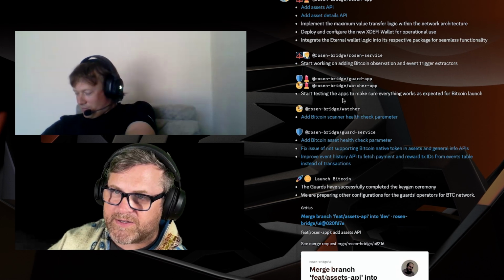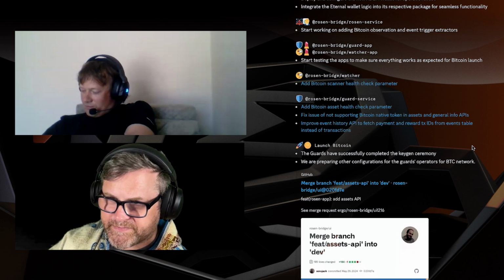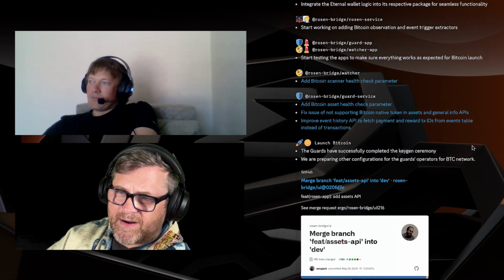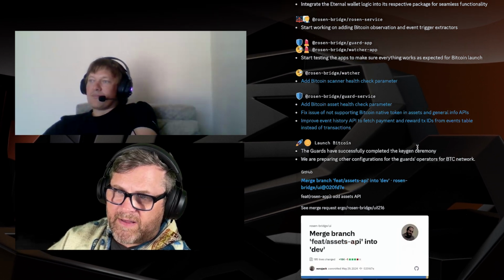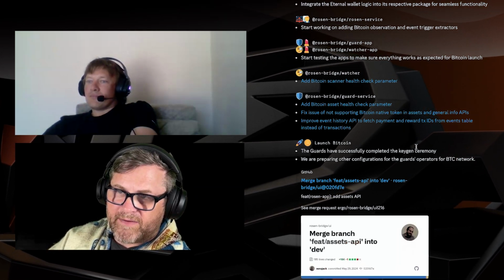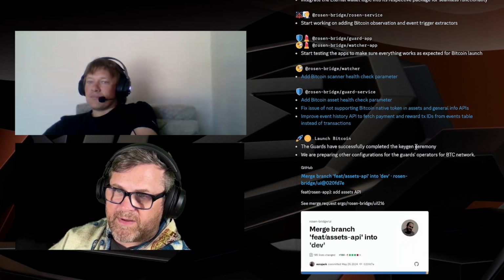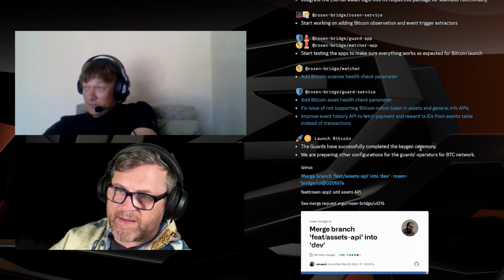For the Guard app and Watcher app, they started testing the apps to make sure everything works as expected for the Bitcoin launch. In the Watcher, they added a Bitcoin scanner health check parameter. In the Guard service, they added an asset check health parameter for Bitcoin. They fixed an issue of not supporting the Bitcoin native token and assets in general info APIs. They improved the event history API to fetch payment and reward TXIDs from the events table instead of transactions.